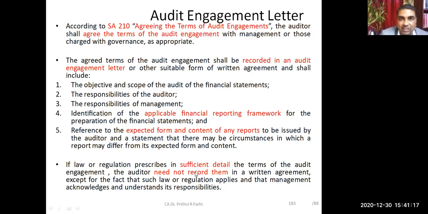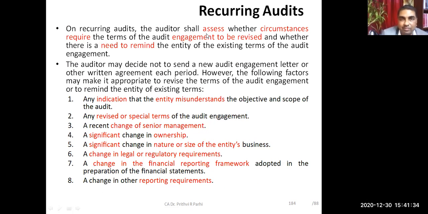Otherwise, in normal circumstances, the audit engagement letter should explain in detail the responsibility of the auditor, the responsibility of the management, and other related things. Did you understand up to this? Yes, sir.